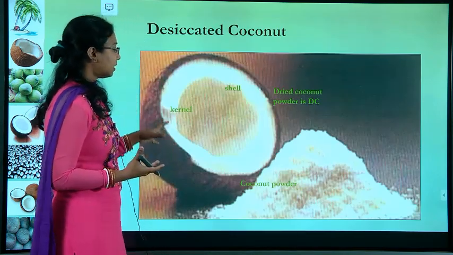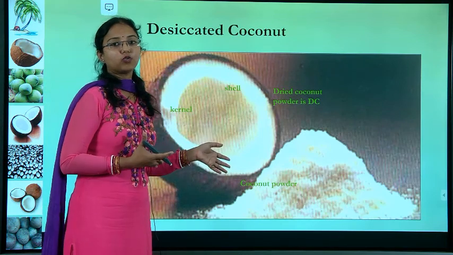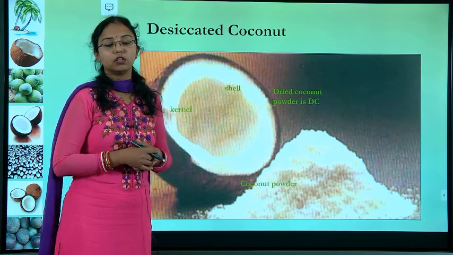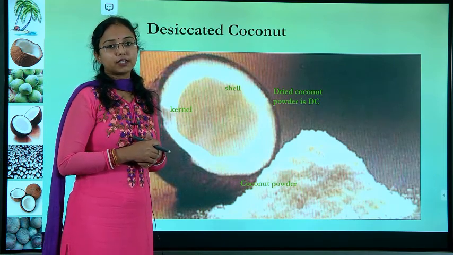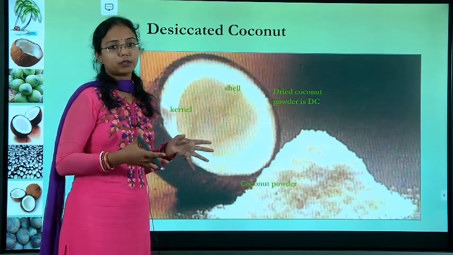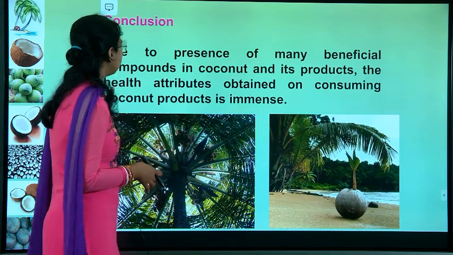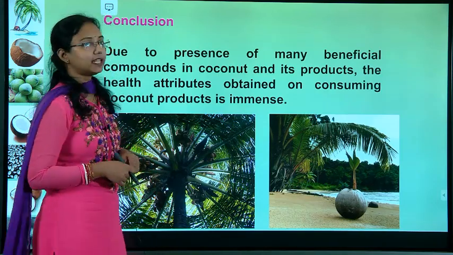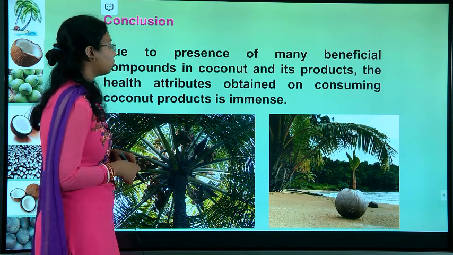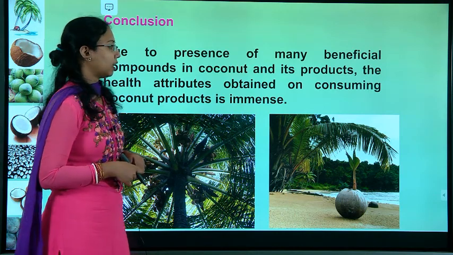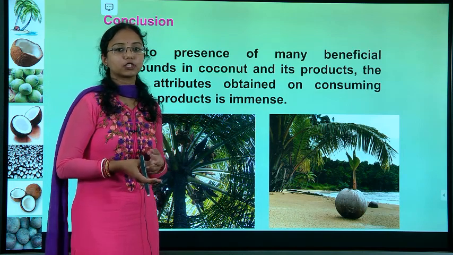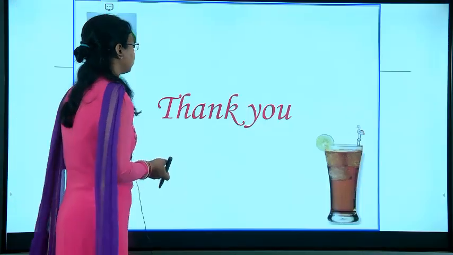The last is the desiccated coconut. Coconut powder, which we are using, nowadays we are getting in powder form also in the malls and supermarkets. Previously we generally used to use it fresh at home, but now grated powder is also available in the markets. So, the conclusion is, due to the presence of many beneficial components in the coconut and its products, the health attributes obtained from consuming coconut products are immense. There is not much processing as such, but processing is there when you are going to make a product from the coconut.